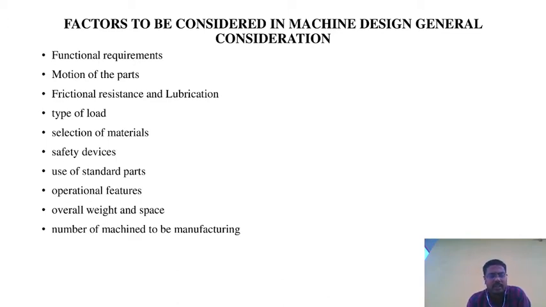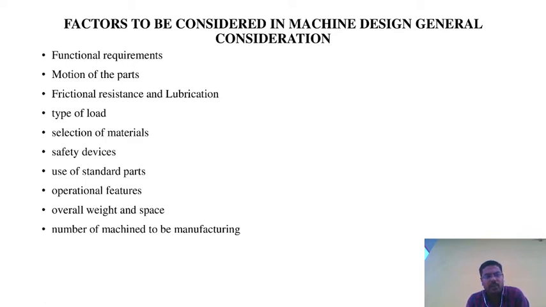First one is functional requirement. So what is the functional requirement? The function that the element or the system has to perform is the foremost factor considered in machine design. The links, gears, drives or belt drives are correspondingly chosen to perform the particular operations. This is called a functional requirement.